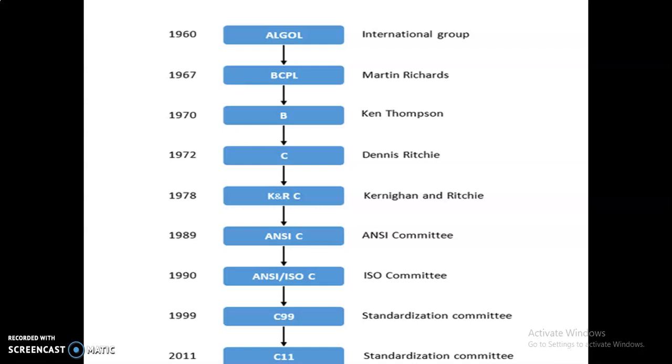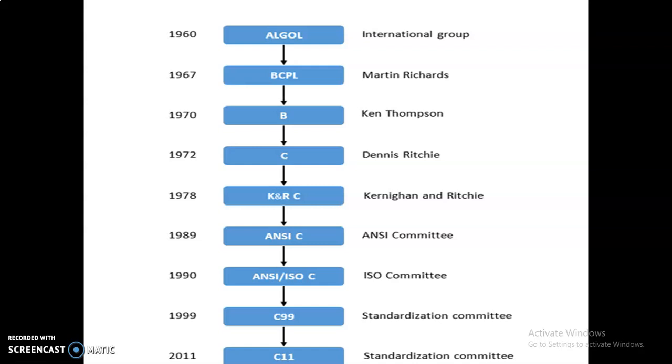It was renamed as B by Ken Thompson. And then in the year 1972, Dennis Ritchie added some more concepts to the language B and renamed it as C.